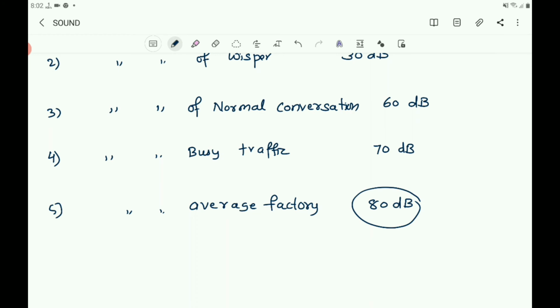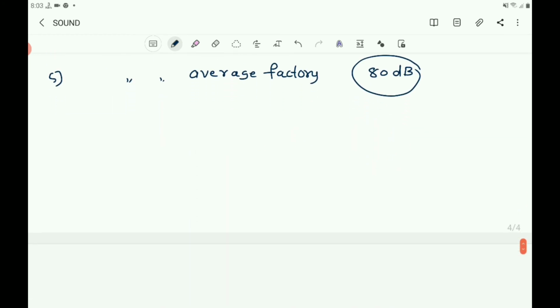So let us come to the word pitch. Pitch or shrillness. Pitch is nothing but shrillness, the sharpness of the sound.